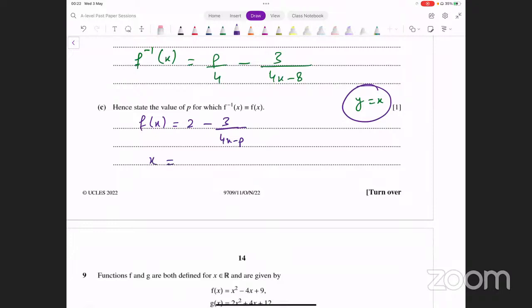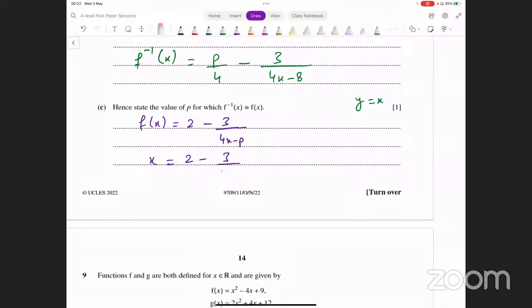If we equate this to x, we have 2 minus 3 over 4x minus p, and we multiply by 4x minus p on the other side. That gives us 4x squared minus px equals 2 into 4x minus p minus 3. Now, what does that give us? That gives us a quadratic equation, and that's not going to be helpful.